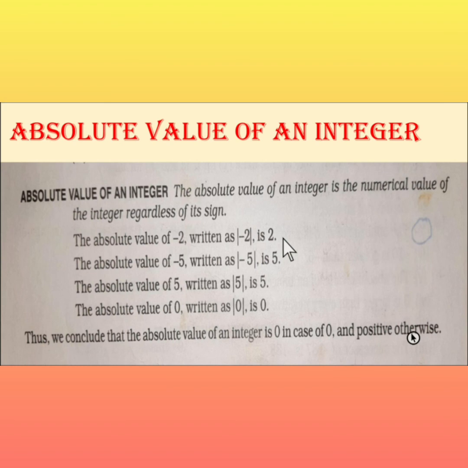We do not put the sign. Then the absolute value of -5 is 5. The absolute value of 5 is 5, and the absolute value of 0 is 0. So the absolute value of every number is either positive or 0. The absolute value of 0 is 0, and in every other case it is positive. Absolute value is always positive.